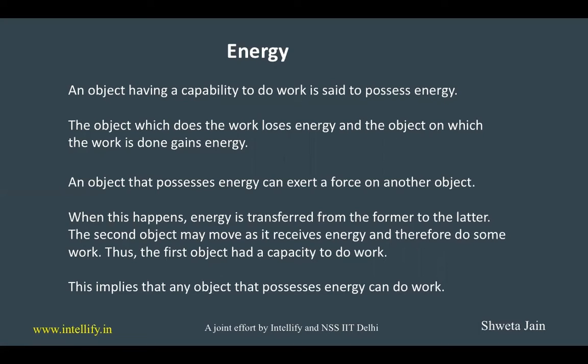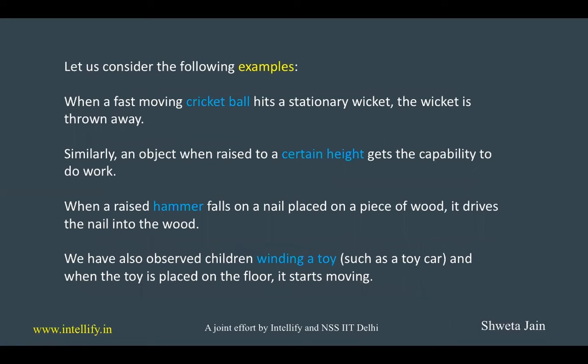This means that the first object had a capacity to do work, and we can say that any object that has energy can do work. Let us study some examples. When we have a cricket ball and we hit it on a stationary wicket, the cricket ball had some energy because it was moving, and it transfers its energy to the stationary wicket. The wicket gets energy and it is thrown away.